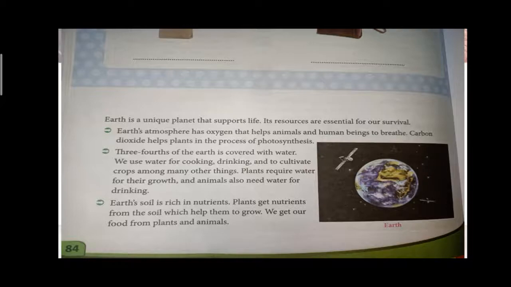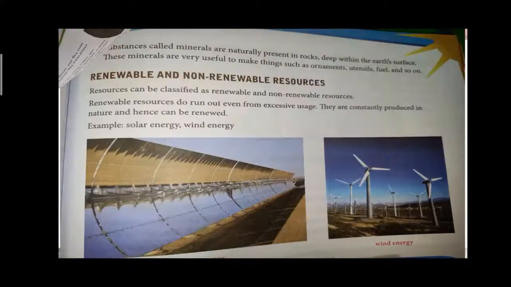The soil is rich in a large amount of nutrients, right? We have learned in the first semester and in this semester also that plants absorb nutrients from the soil, which helps them to grow, okay? So we get food from plants and animals, okay?